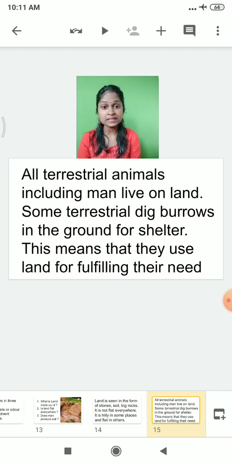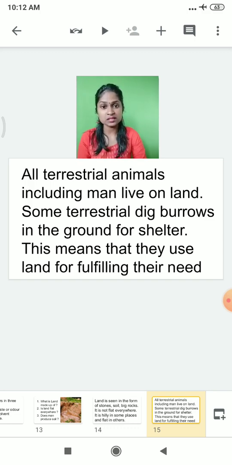Now what is the meaning of terrestrial animal? Terrestrial animal means the animals which live on the land. The animal which lives on the land, we call them what? Terrestrial animal. Can we live inside the water for a longer time? No. Can we fly for a longer time? No. So we live on the land, no? So can I say that we are terrestrial animals? And you know that there are many types of animals like mice, snakes, crabs.